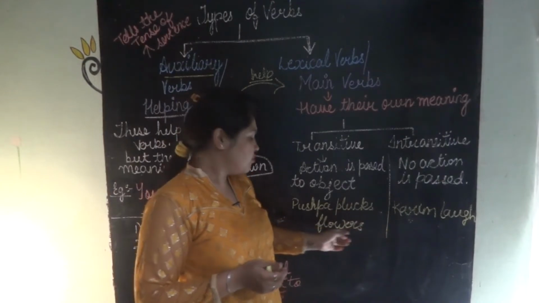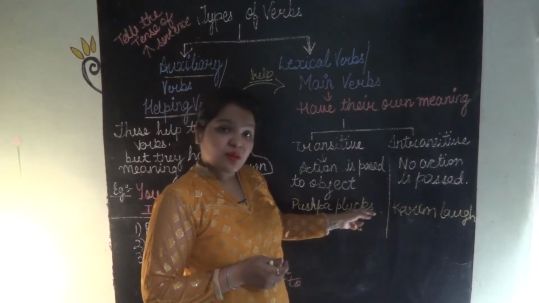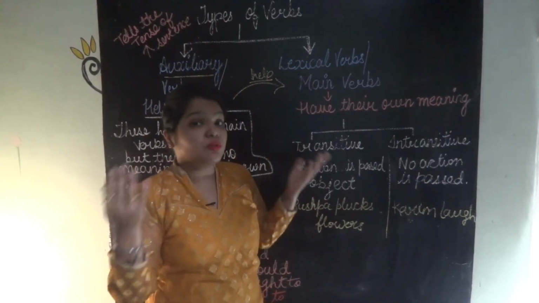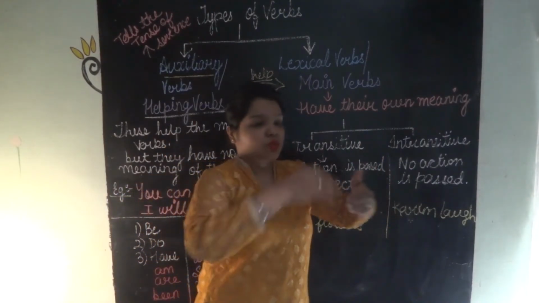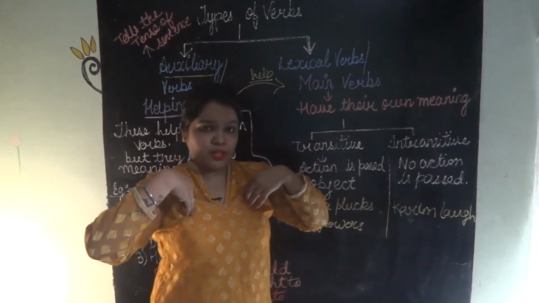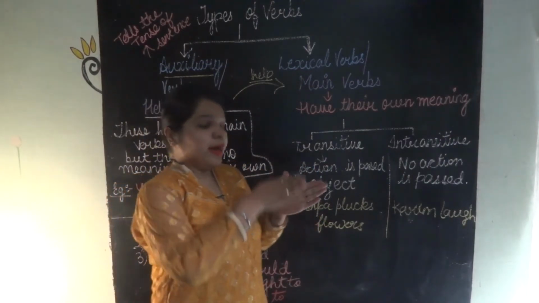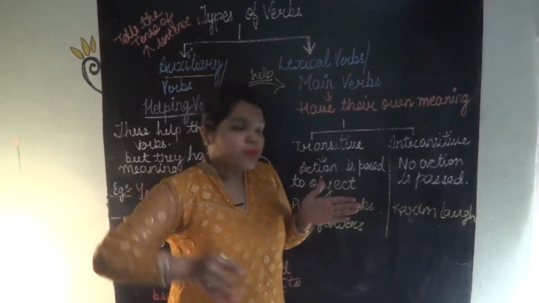Pushpa plucks flowers. Pushpa is the subject, plucks is the verb and flowers is the object. So Pushpa is doing what? Pushpa plucks the flowers. Action is passed to the object. If the subject is doing something, it will bring action to an object.